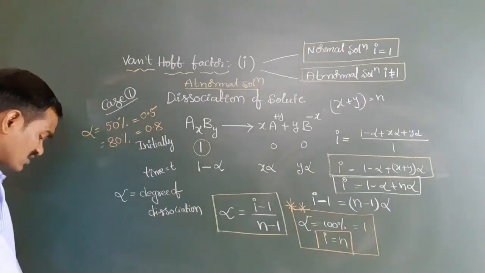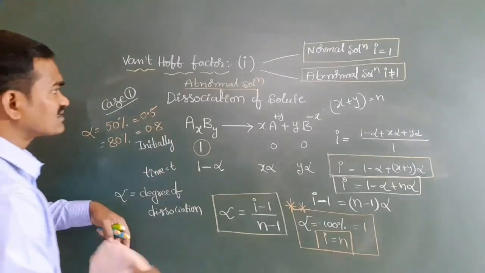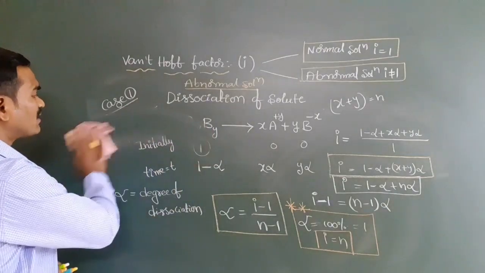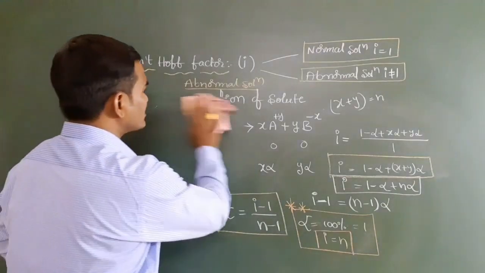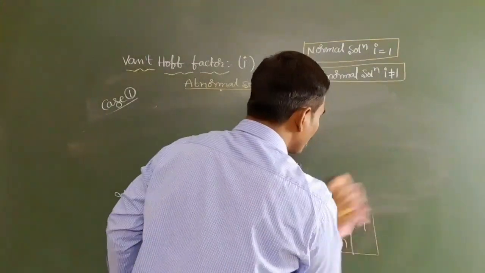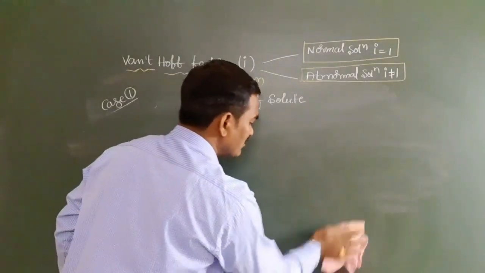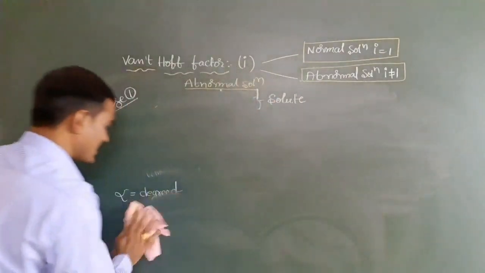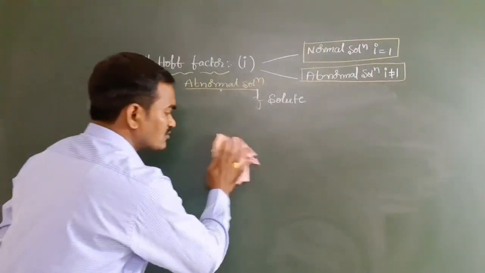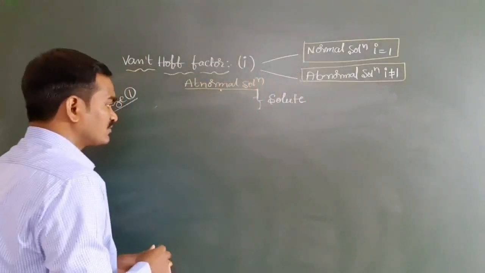Now the next step is case number 2, where association of solute takes place. I want to give you one chemical example for the association, then we can take this case and study it.